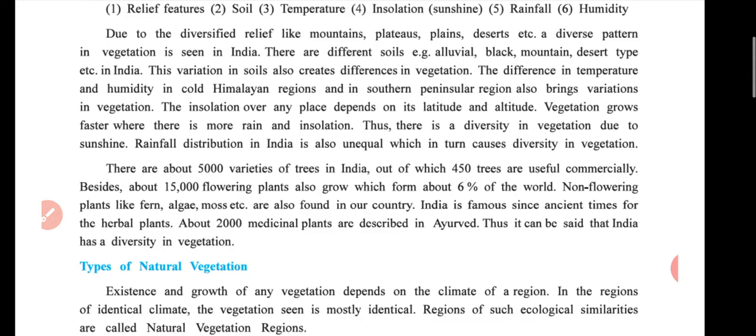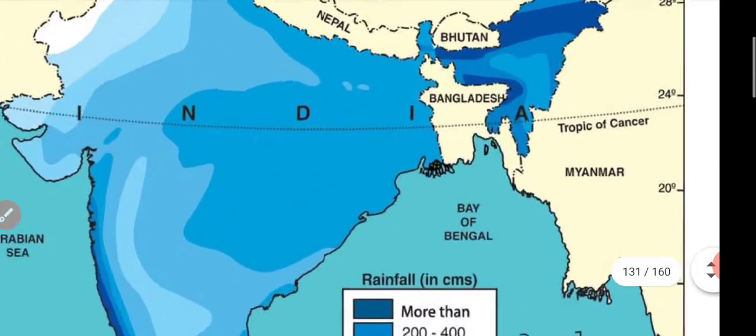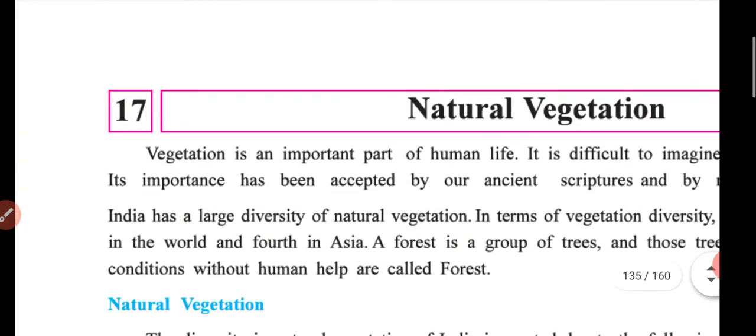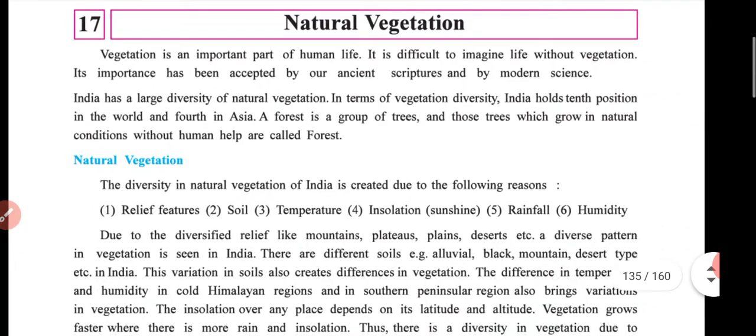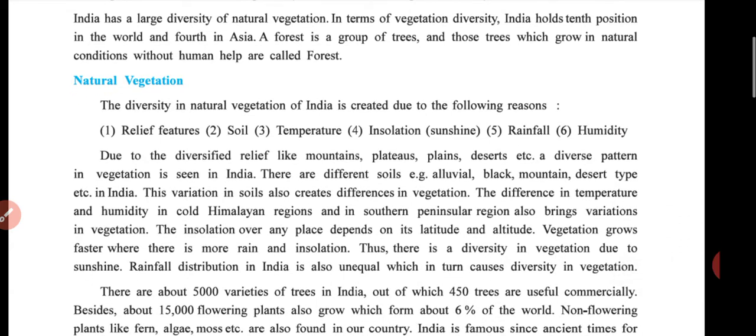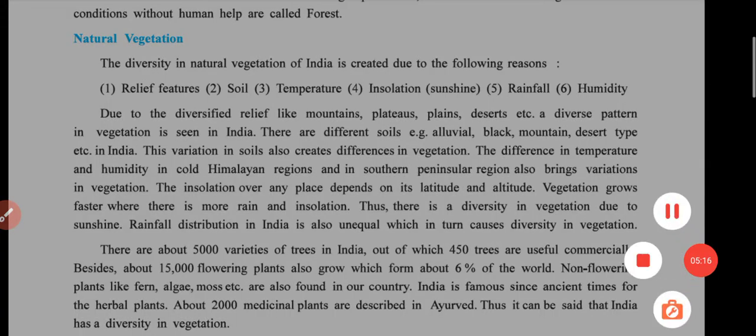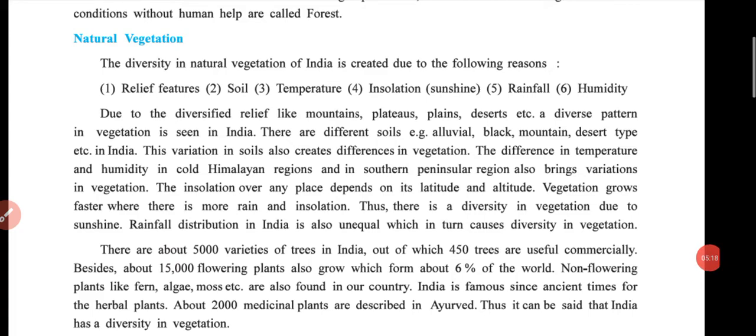See students, here the reasons and types are given for soil, rainfall, humidity, insolation, and relief.